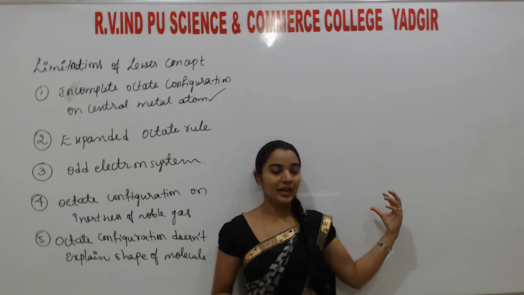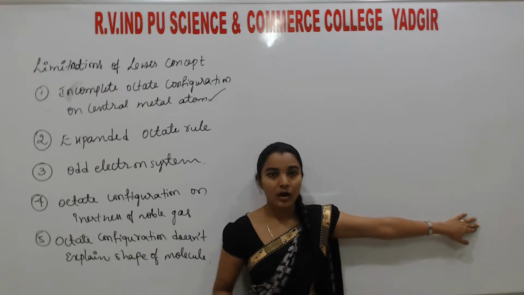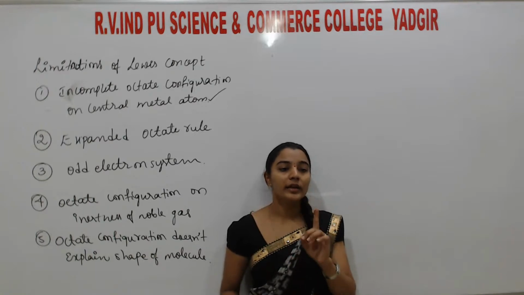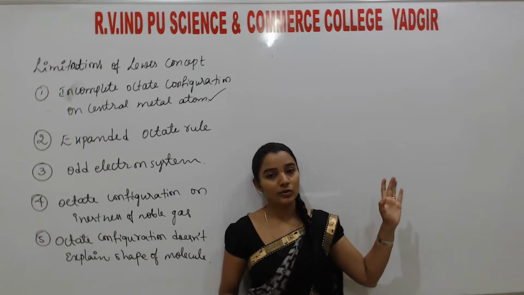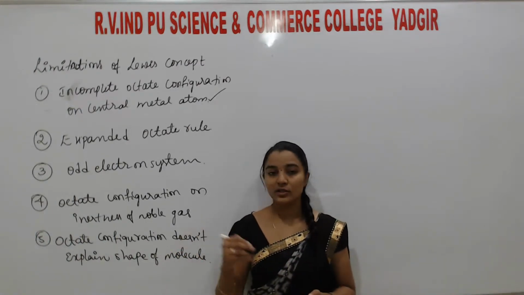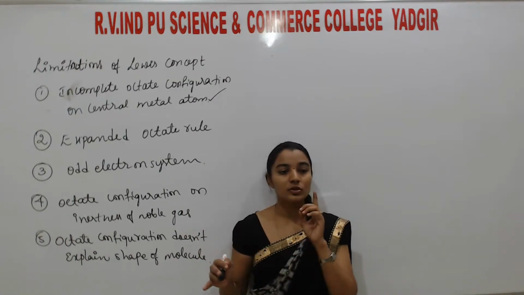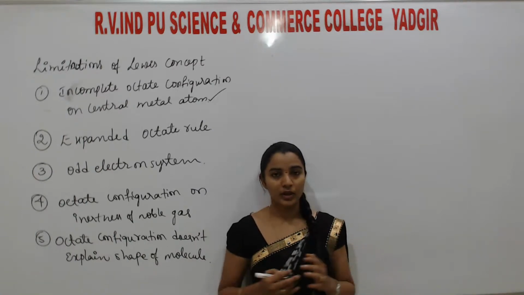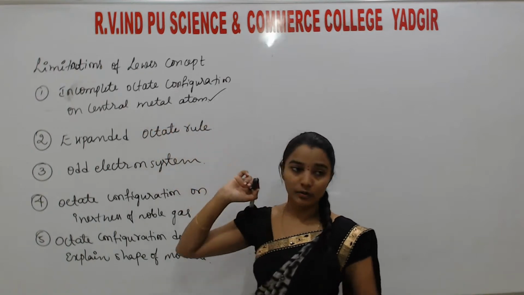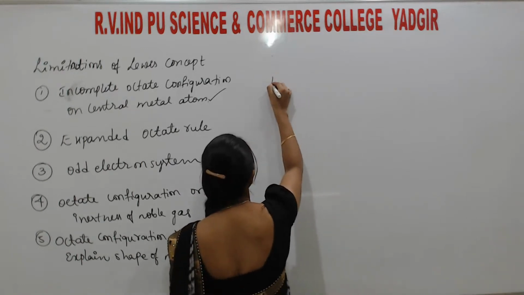Except hydrogen, all the remaining elements satisfy the 8 electron system, because the corresponding noble gases in the second, third, fourth and fifth periods have 8 electrons in the outermost configuration. So according to the Lewis concept, after bonding, except hydrogen, each and every atom should satisfy the 8 electron system. Understood? The incomplete octet configuration of the central metal atom cannot be explained by this. Which type of molecules? I'll take an example.